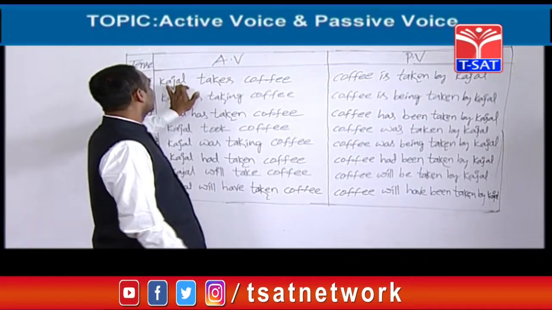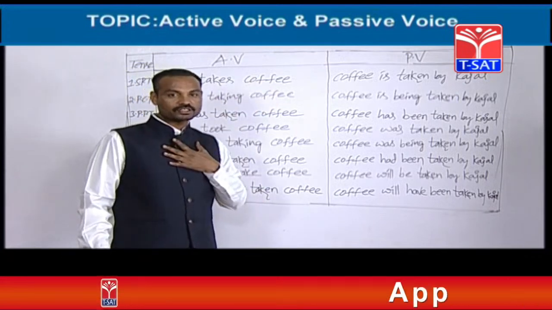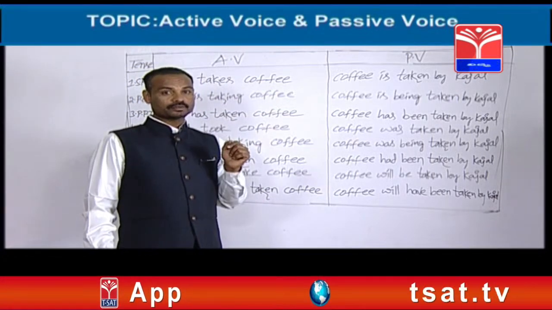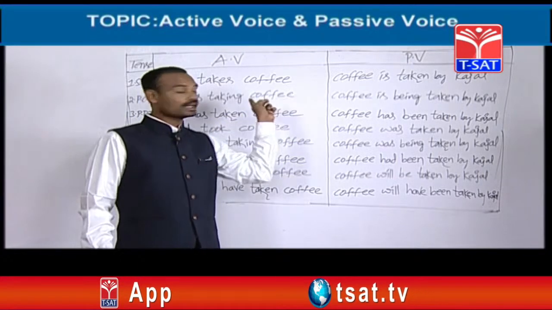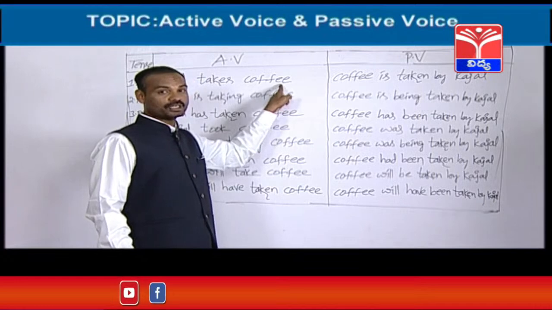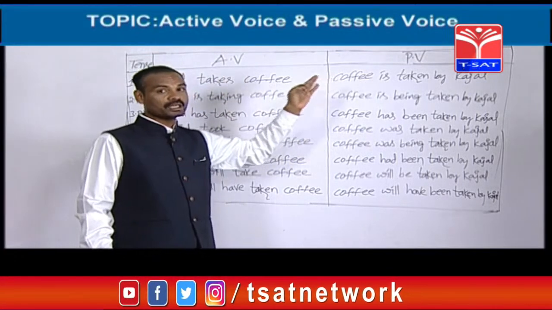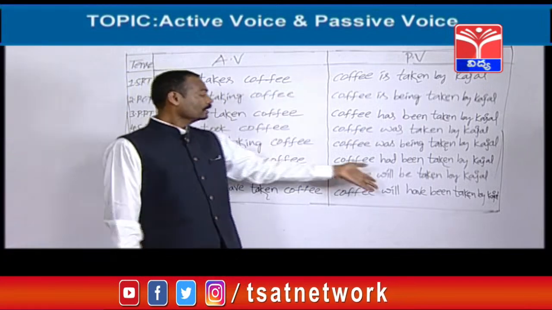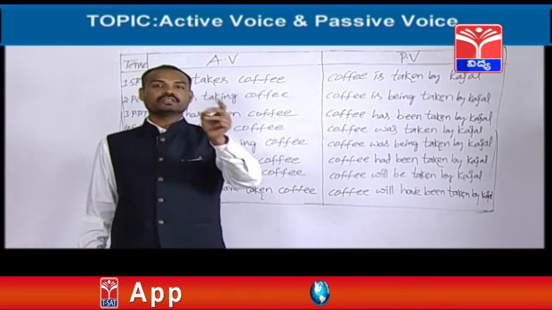One more example. Kajal invites me. So object is me. Me becomes I. I am invited. Kajal invites me. Object is me. Me becomes I. So I am invited by Kajal. So I have given 3 examples which contain am, is, are.